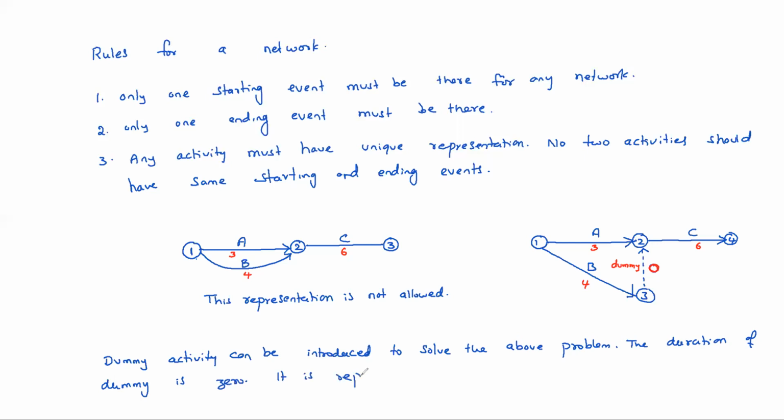It is represented by a dashed line. Okay, so these are the very simple rules for drawing a network.